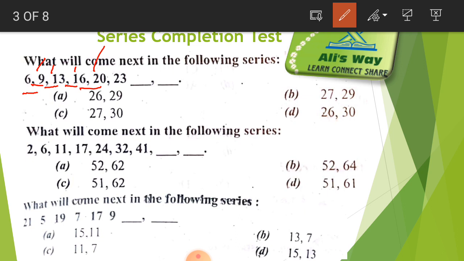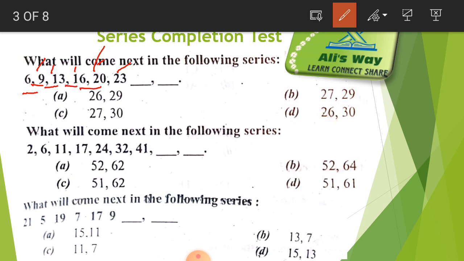Now we will add 3 to 13, so we get 16, and then we add 4 to 16, we get 20, and then we add 3 to 20 and we get 23. Now what is the turn?